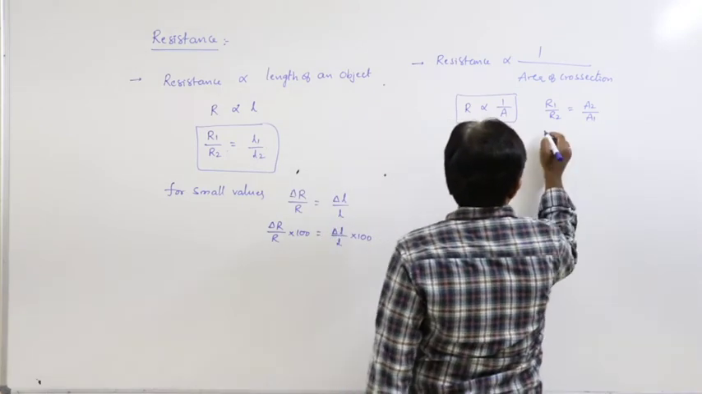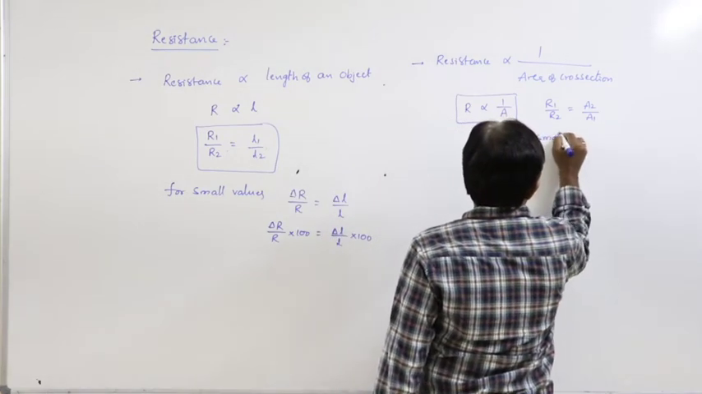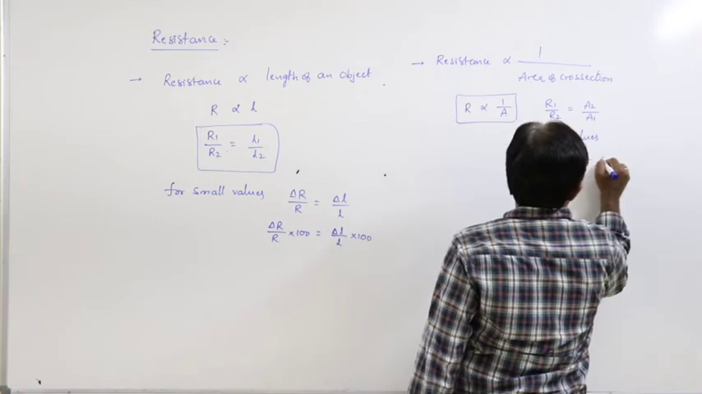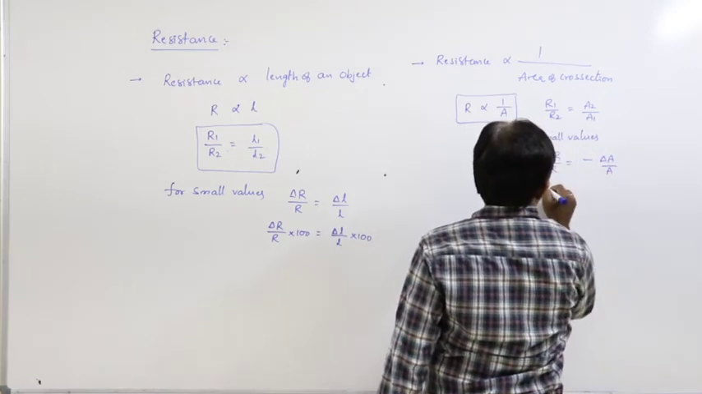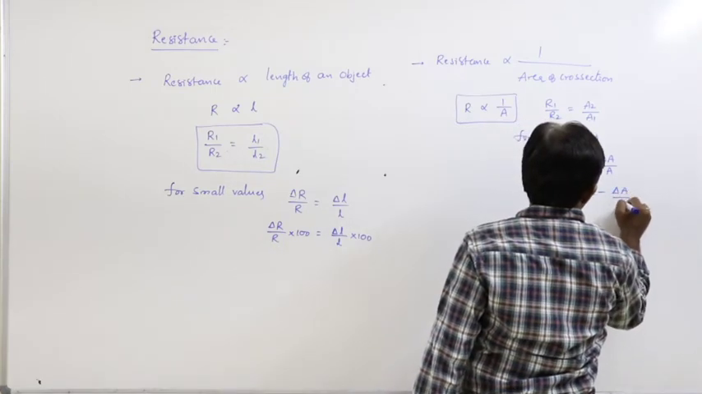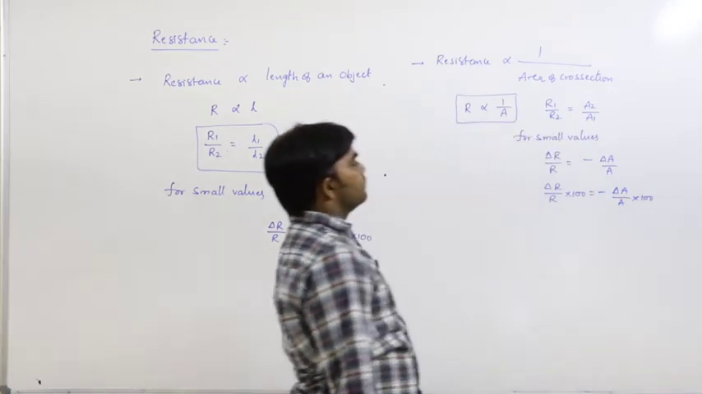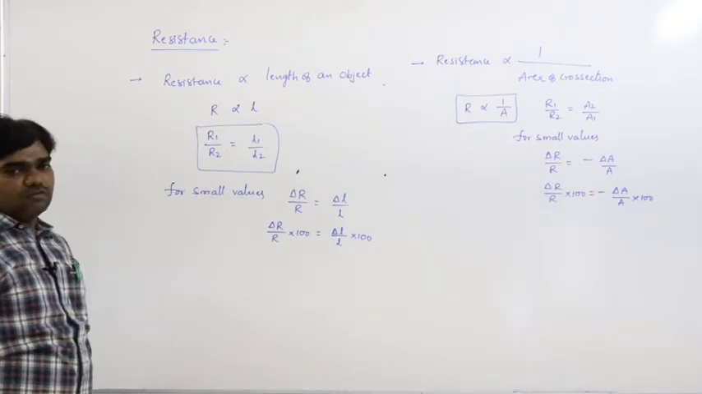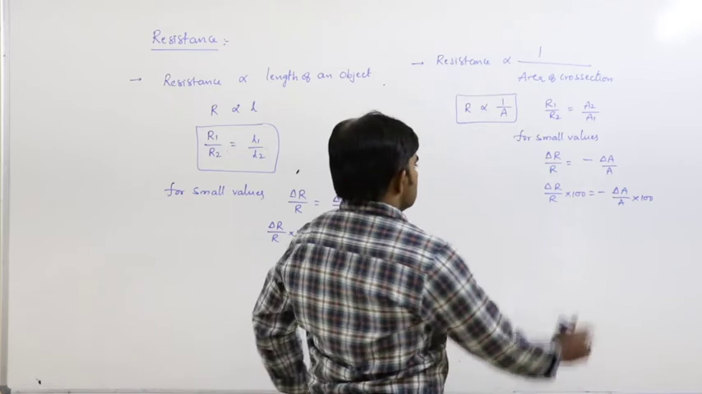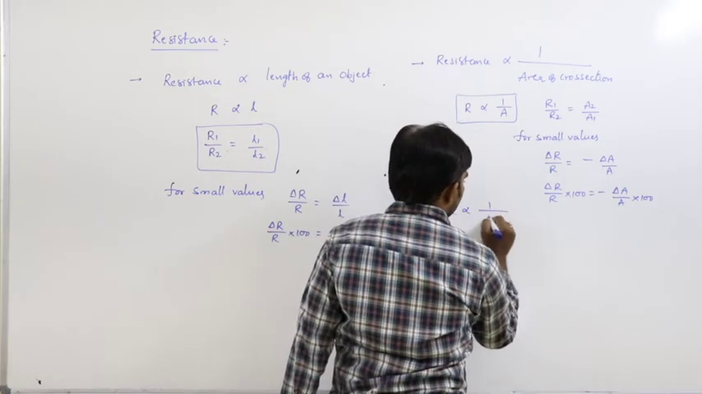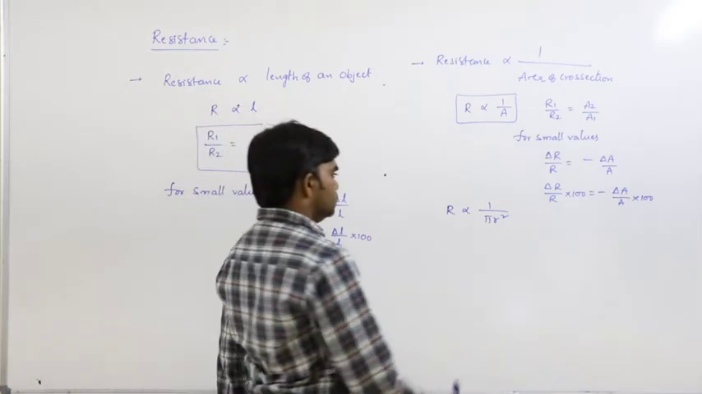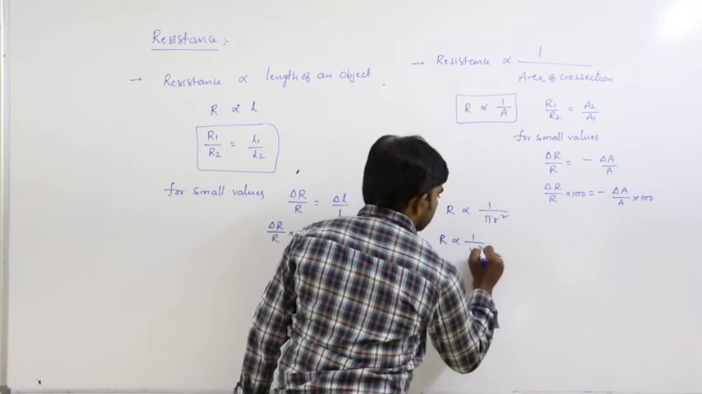Inversely proportional to area. So for small values here, delta R by R is equal to minus delta A by A. Or percentage change, delta R by R into 100 is equal to minus delta A by A into 100. So resistance is inversely proportional to area of cross section. Area is generally pi r square, so R is proportional to 1 by r square.